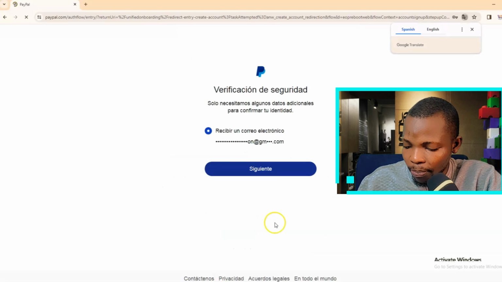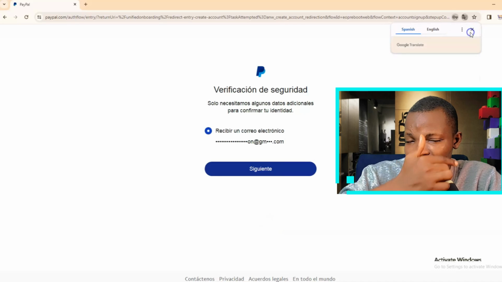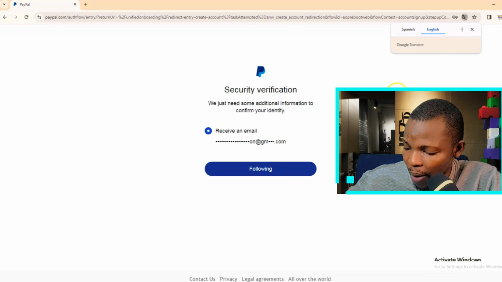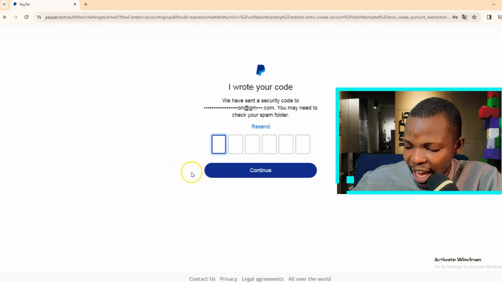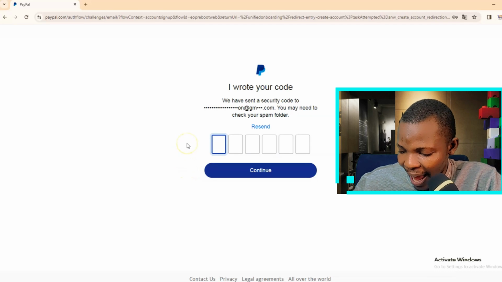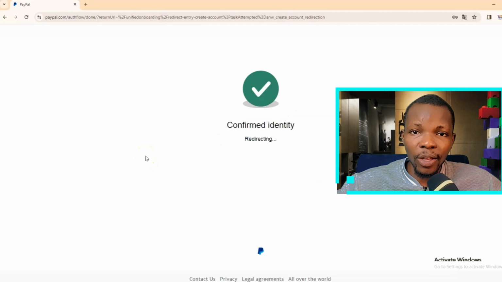Right now on this particular page, you are required to verify your personal details that you just entered through your email. Now, this doesn't happen all the time. All right, all you have to do is to actually click following and check your email for a 6-digit code that has been sent to you. Then enter the code in the field and just click continue. Now your details has been verified.